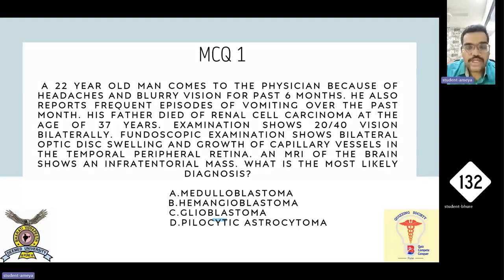The most common tumor association of von Hippel-Lindau syndrome is renal cell carcinoma. So the clinical vignette is of von Hippel-Lindau syndrome. In von Hippel-Lindau syndrome, there were only 2 clinical features, cerebellar hemangioblastoma and retinal hemangioblastoma. Both are hemangioblastomas. So the answer to this question is option B, hemangioblastoma.